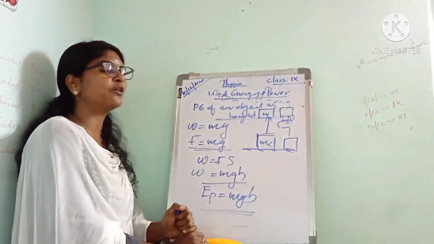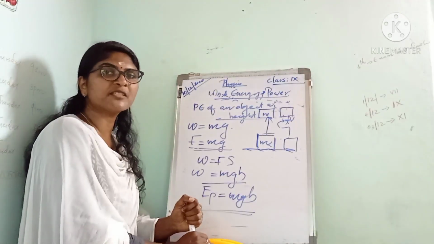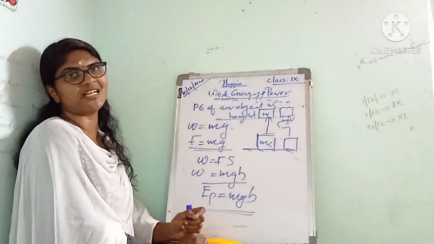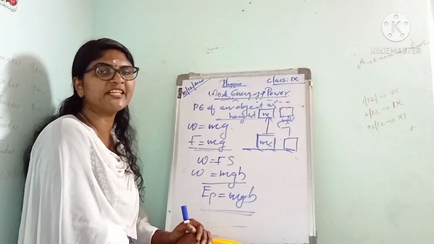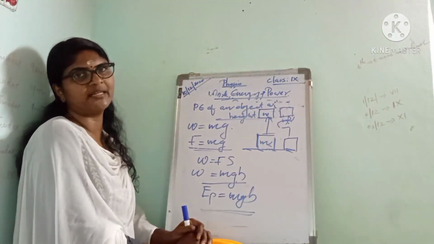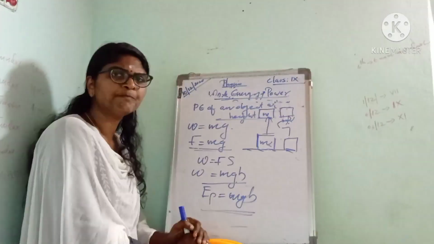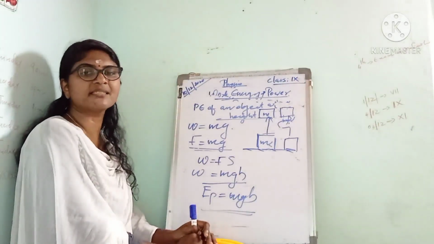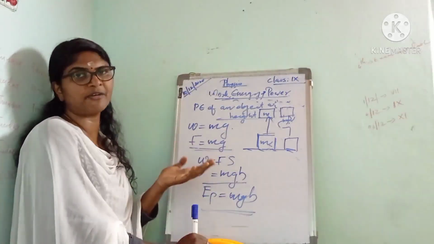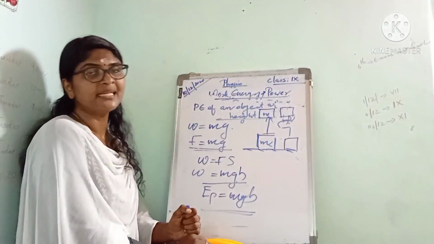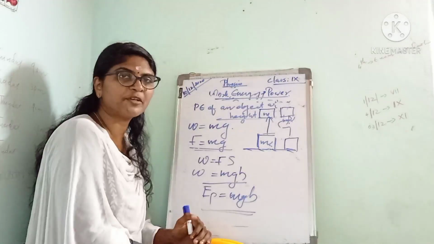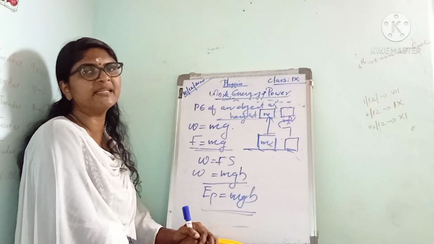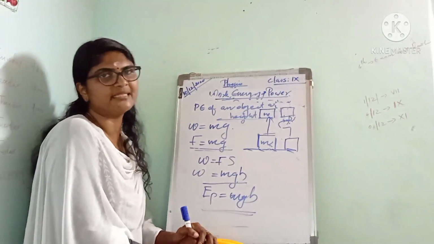Next we learned about potential energy, that is the energy possessed by an object due to its configuration or position. And this is of two types, elastic potential energy and gravitational potential energy. Then what is gravitational potential energy? The gravitational potential energy at a point above the ground is defined as the work done in raising it from the ground to that point against gravity. That is the gravitational potential energy. Then what is the expression for the gravitational potential energy? EP is equal to mgh.